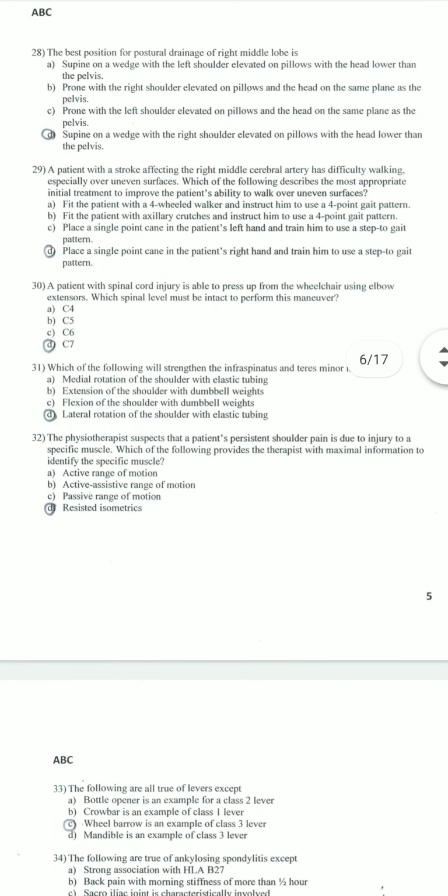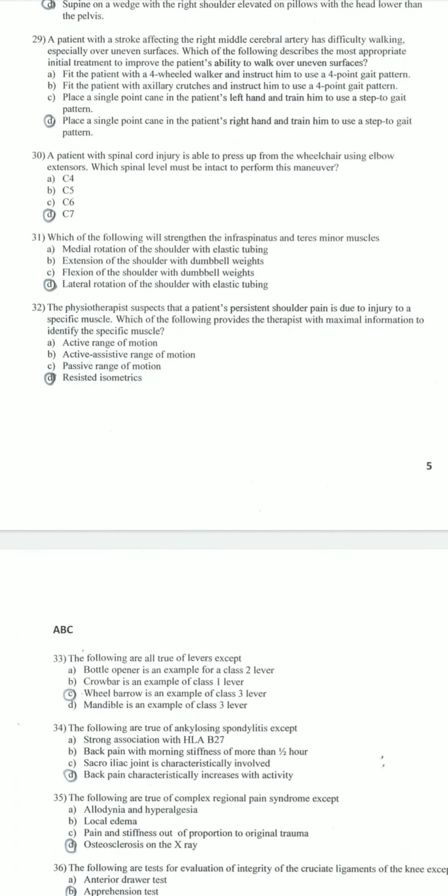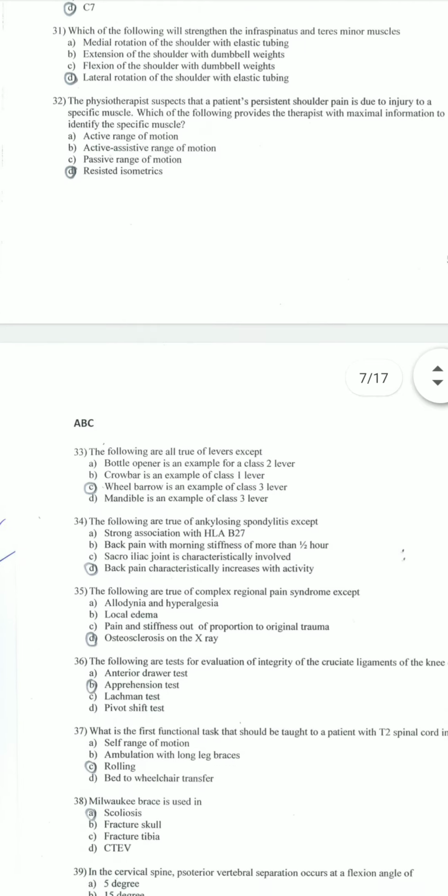Which of the following will strengthen the infraspinatus and teres minor muscles? Lateral rotation of the shoulder with elastic tubing. The physiotherapist suspects that a patient's persistent shoulder pain is due to injury to a specific muscle. Which of the following provides the therapist with maximum information to identify the specific muscle? Resisted isometrics.